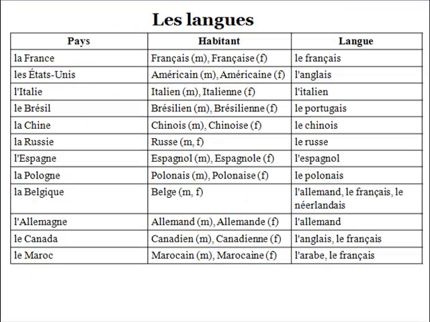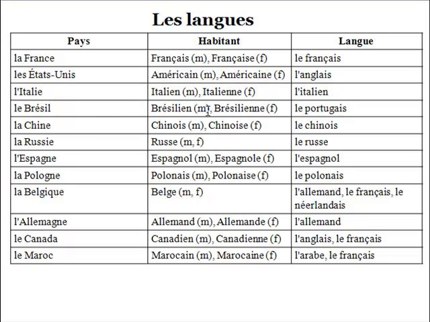So let's move on. Let's have a look at some languages as well. So what I'll read now is I'll read the name of the country on the left, and then I'll read the name of the language on the right. Okay? So, la France, le français. Les États-Unis, l'anglais. L'Italie, l'italien. Le Brésil, le portugais.